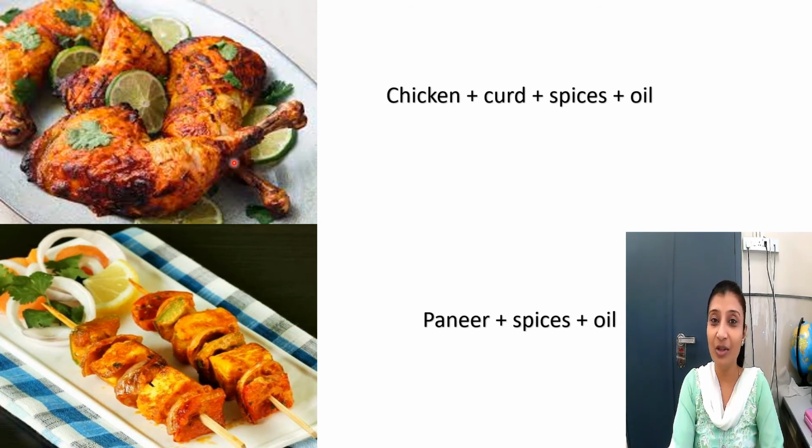Now this is chicken tandoori and this is paneer tandoori. Now to make chicken tandoori, we need chicken, curd, spices and oil. And for paneer tandoori, we need paneer, spices and oil. Children, we need chicken. What does chicken eat? It eats grains and seeds. We get grains and seeds from plants. Curd we get from milk.